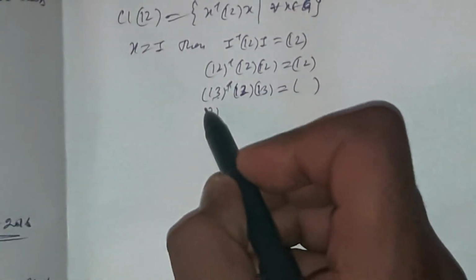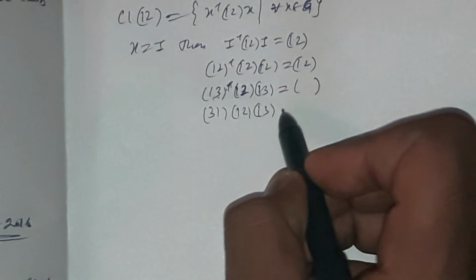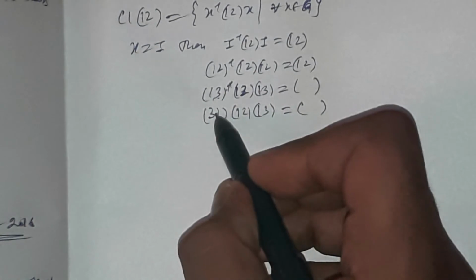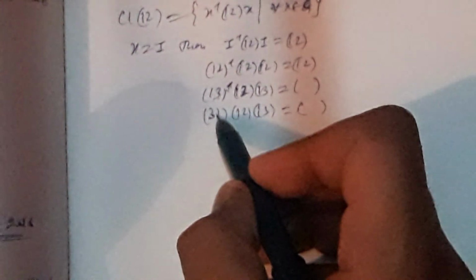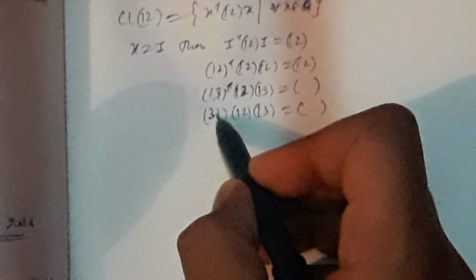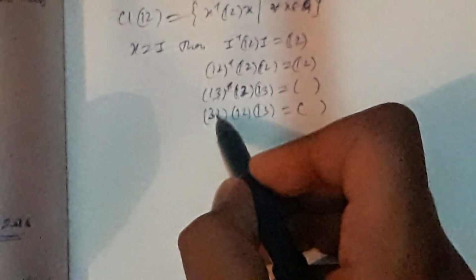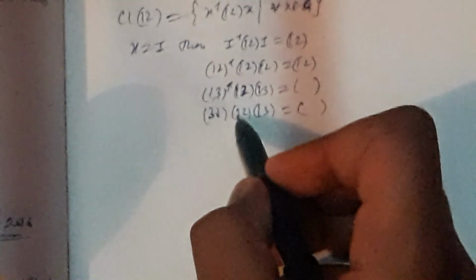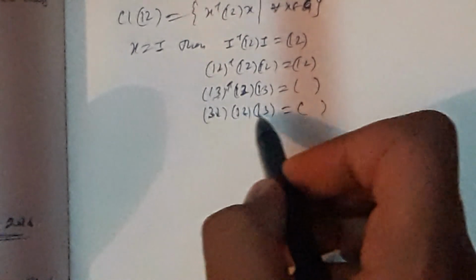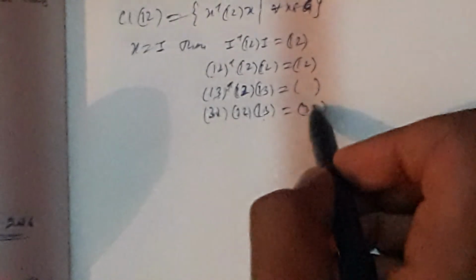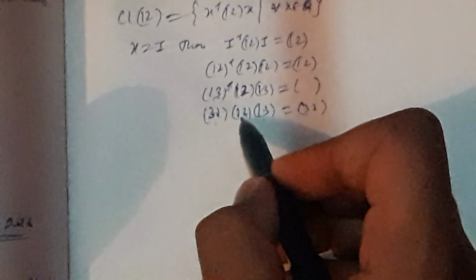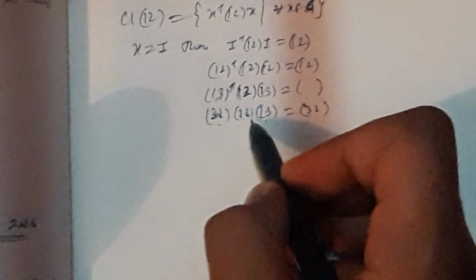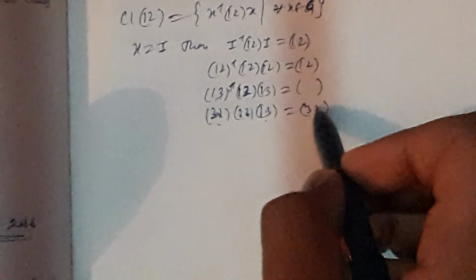This becomes (3 1)(1 2)(1 3). Okay, and (3 1)(3 3)(1 1)(1 2)(2 2)(3 2)(2 2)(2 1)(2 2)(2 1)(1 3)(2 3).